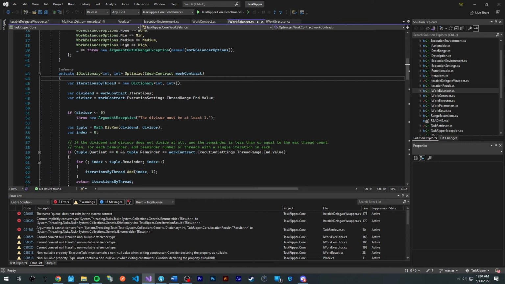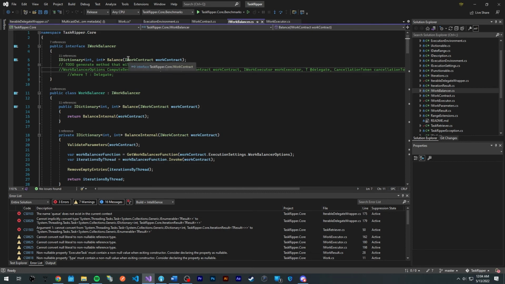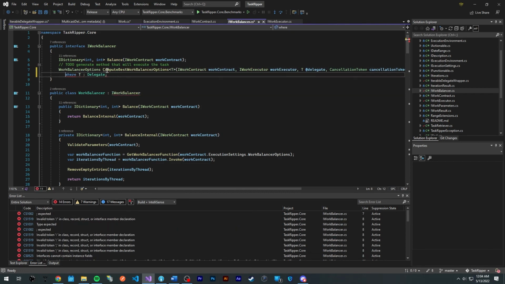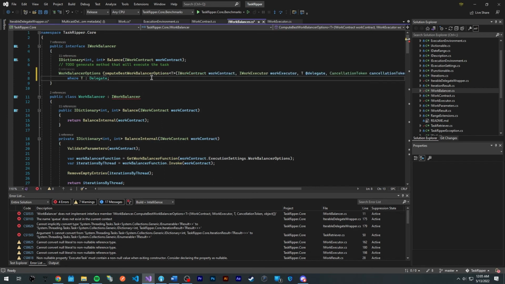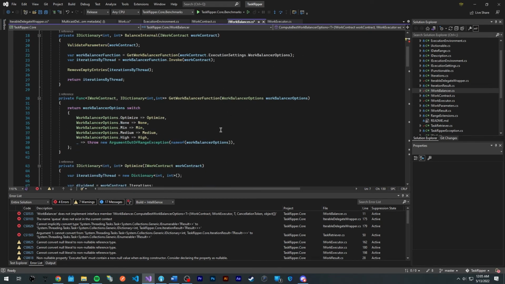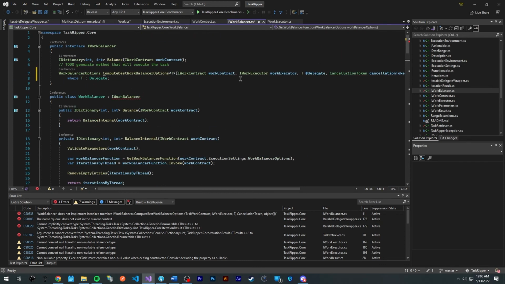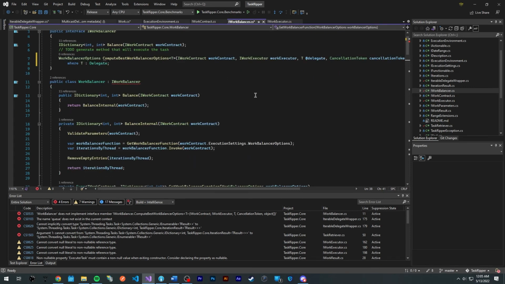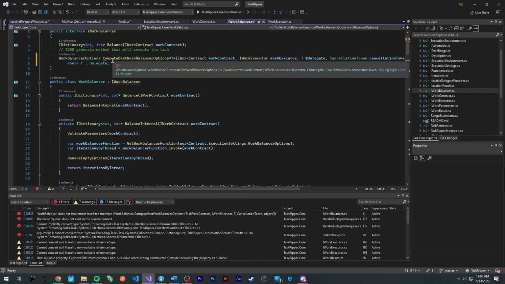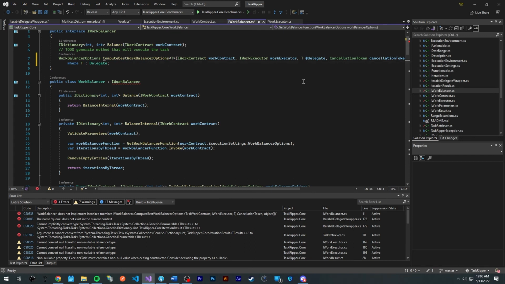And basically I might make an implementation like this, so that you're able to invoke this: compute best work balancer options. Basically it will take your action, your delegate, and run it through optimize, none, min, medium, and max, and return the best balancer options. So basically the least number of threads that has the lowest time of execution. And yeah, that's something I might want to work on in the future.